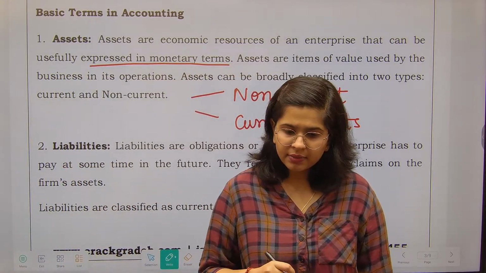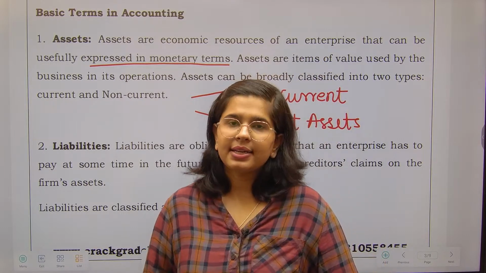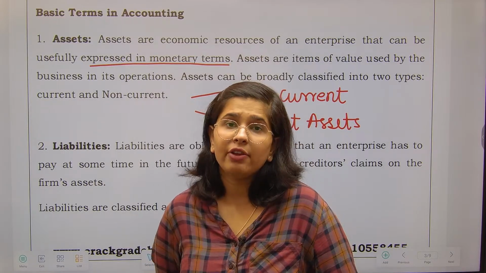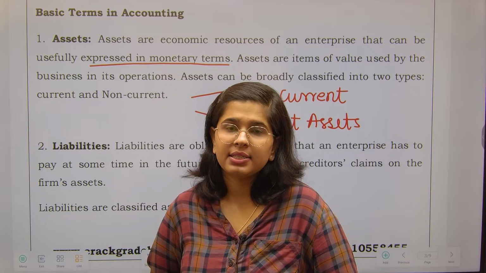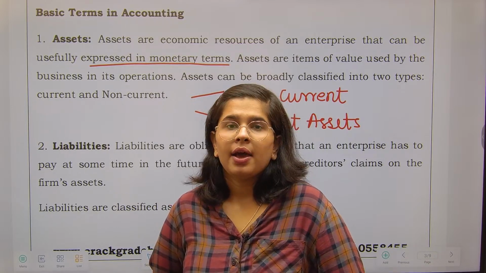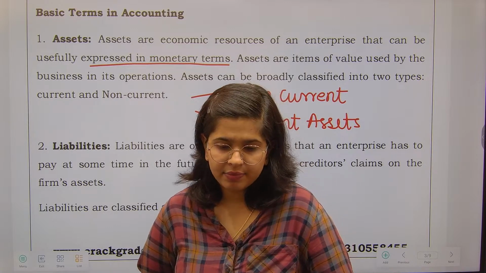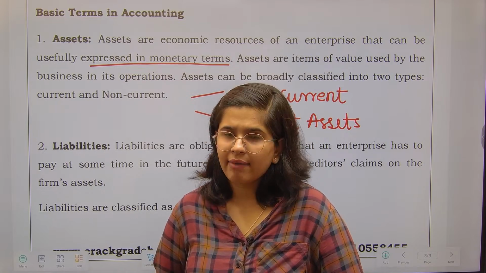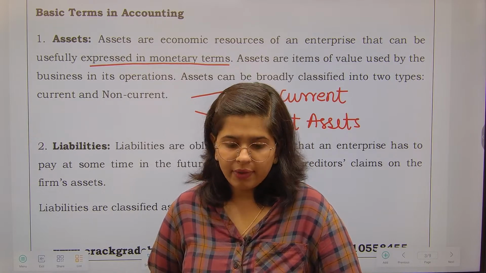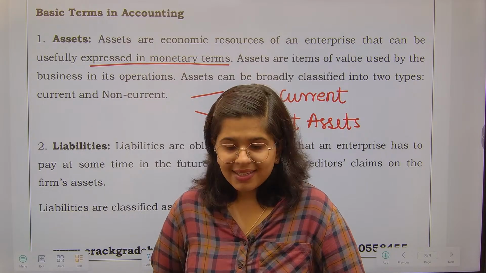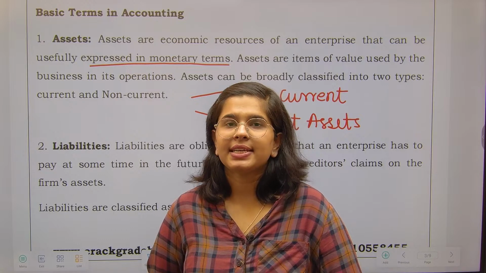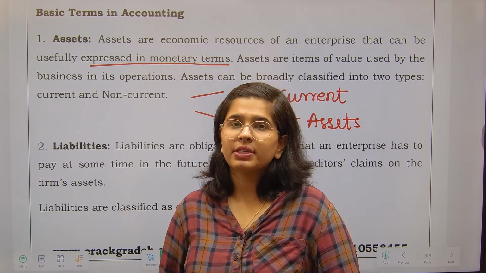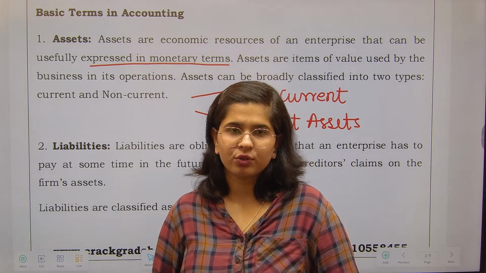See current assets, what I told you, they are going to remain in my business for a period of less than 12 months, like stock, my debtors जिनसे मुझे पैसे collect करने हैं, cash, the amount that I have deposited in bank. ठीक है, so all the people who do not have a commerce background, please do not worry about it. अभी आप सिर्फ असेट्स का मतलब समझिए. ठीक है, जैसे जैसे हम आगे बढ़ेंगे, as we will progress, we will talk about all these things in detail. ठीक है, कुछ छूटेगा नहीं.